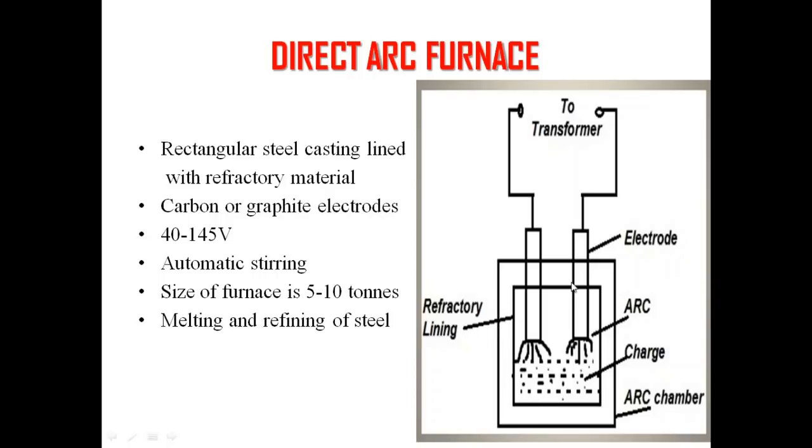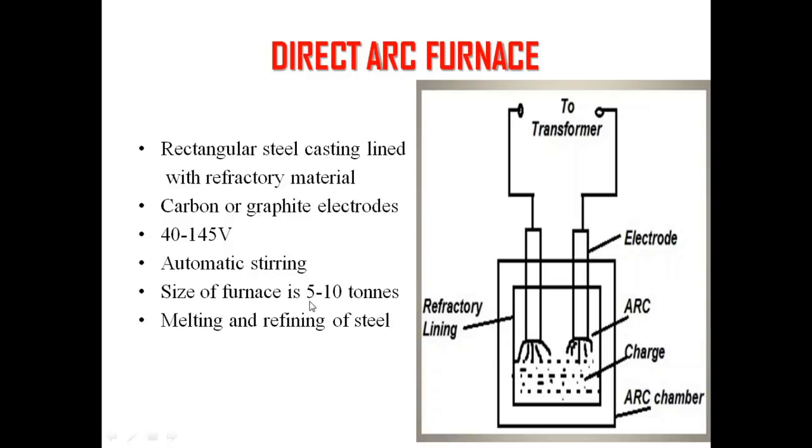As I already told, we need to have a refractory lining here, and the material used for this refractory lining depends upon the type of charge, right? So this refractory lining will protect, meaning it will reflect the heat back towards the chamber, so that the heat can be utilized efficiently, right? These are the important terms we need to understand regarding the direct arc furnace.